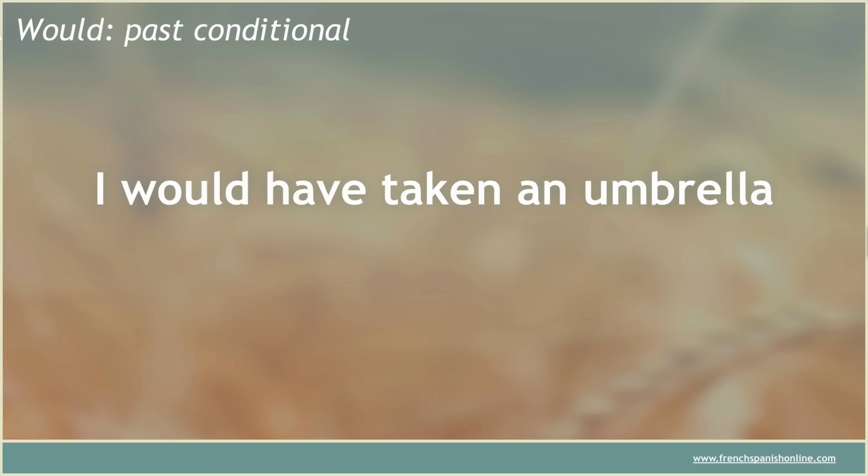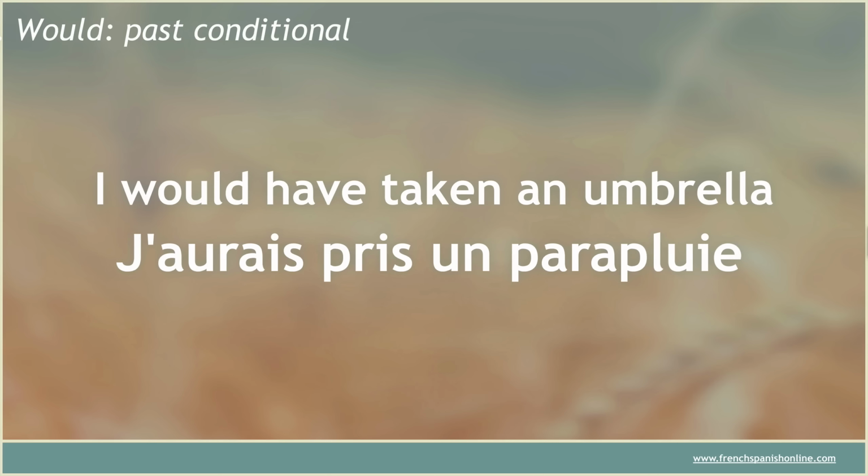The past conditional is interesting. I would have taken an umbrella. Well, here we are going to use just the conditional form of the auxiliary verb to have and say, j'aurais pris un parapluie. Okay, so no difficulty for the past conditional. J'aurais pris un parapluie. Si j'avais su.